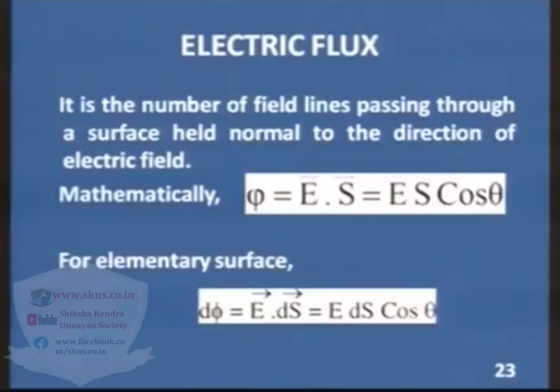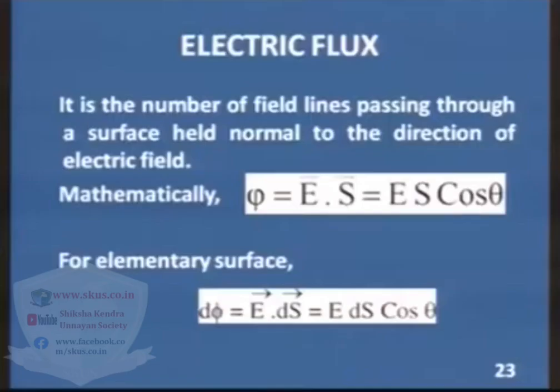Electric flux is the number of field lines passing through a surface held normal to the direction of electric field. Mathematically you can say that electric flux is the dot product of electric field and surface area, that is E S cos theta, and here very important is the theta. Theta is the angle between electric field and normal drawn to the surface.